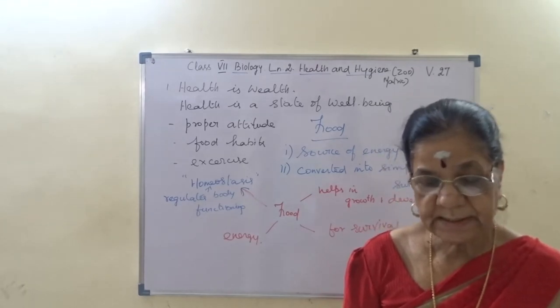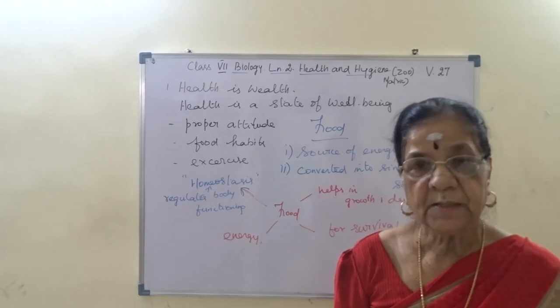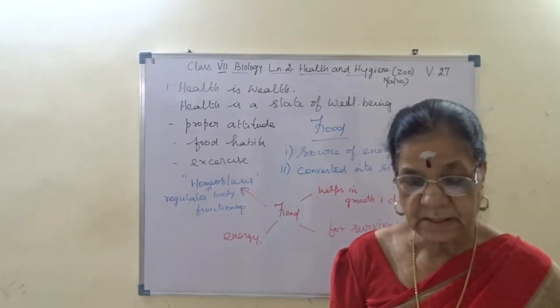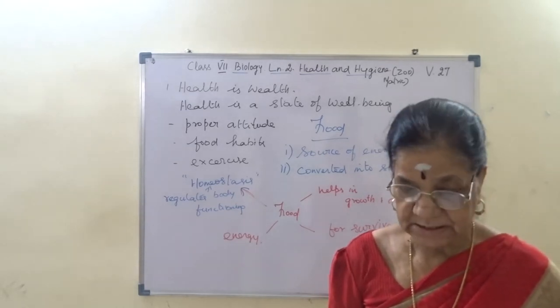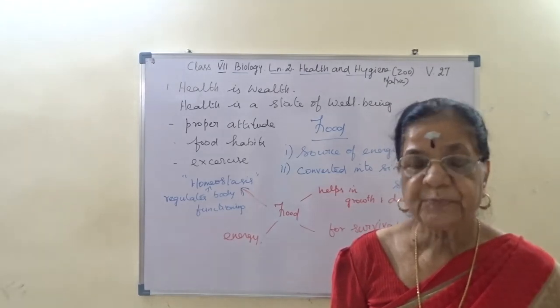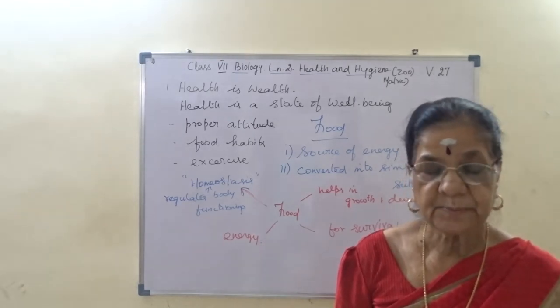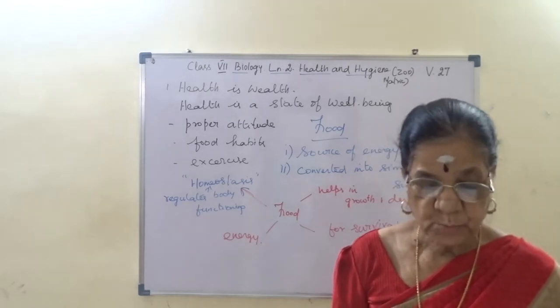Based on the eating habits, animals are classified as herbivores, plant eaters, carnivores, flesh eaters, and omnivores, eating both plants and animal flesh. Study these two points, this is an important 2 mark question.